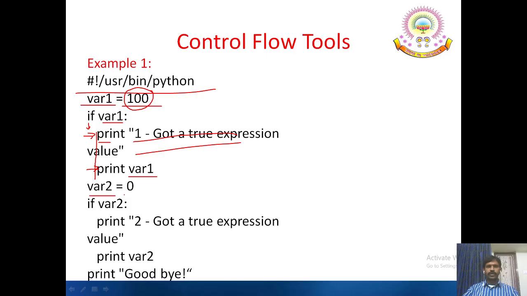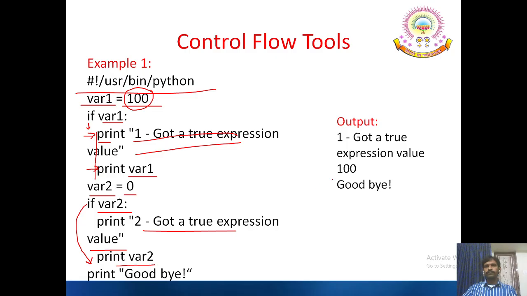If var2 is assigned to 0, if var2 got a true expression value, print var2, goodbye. Here the value is 0. If 0 not equal to 0, the condition is evaluated, but 0 not equal to 0 is false, so it continues to goodbye. The output, if you see, you can get more idea.